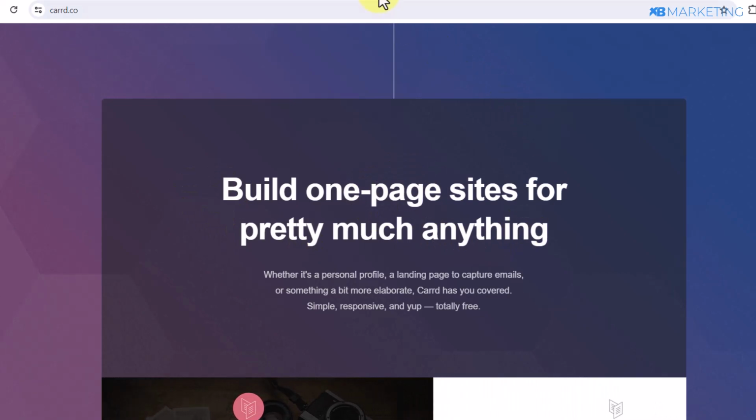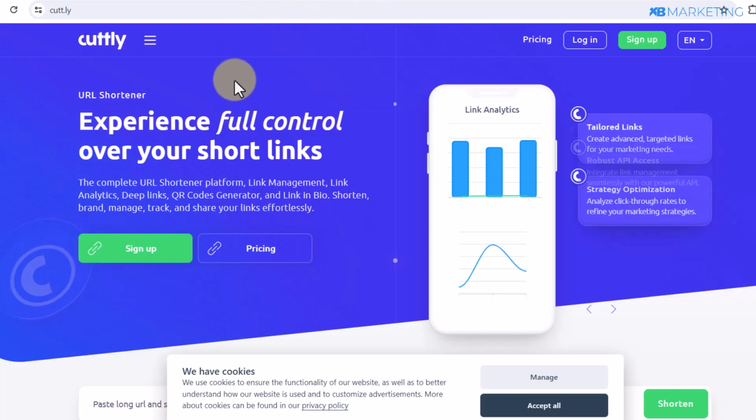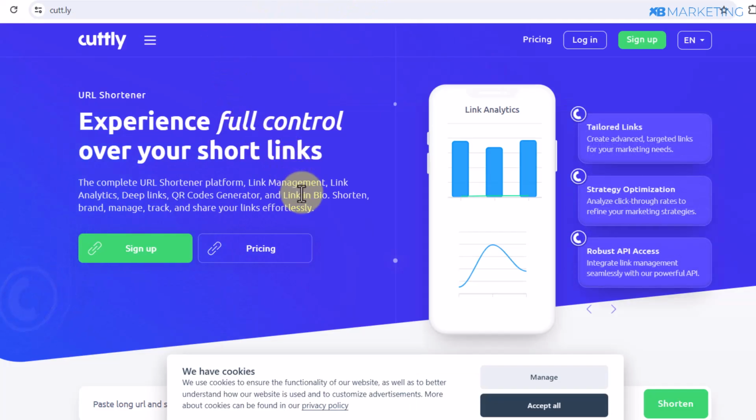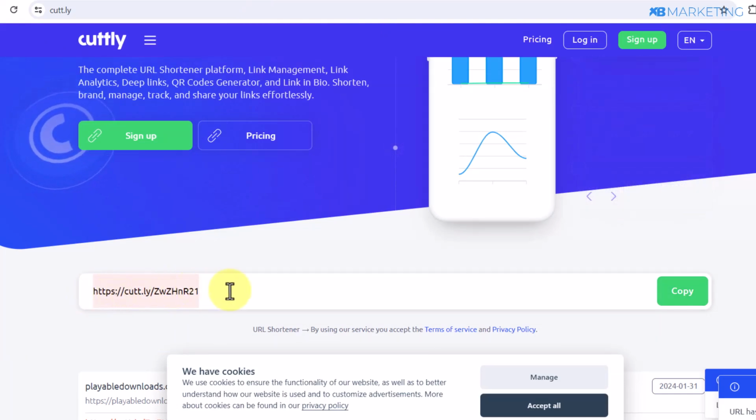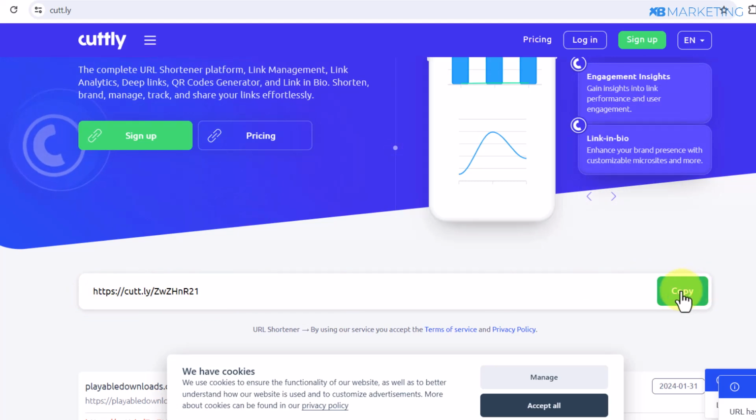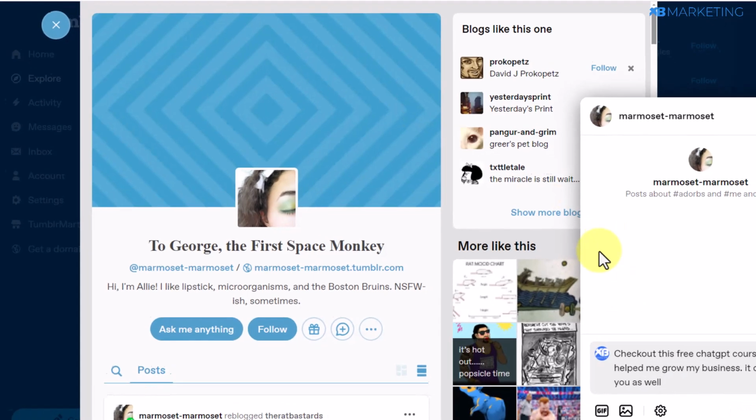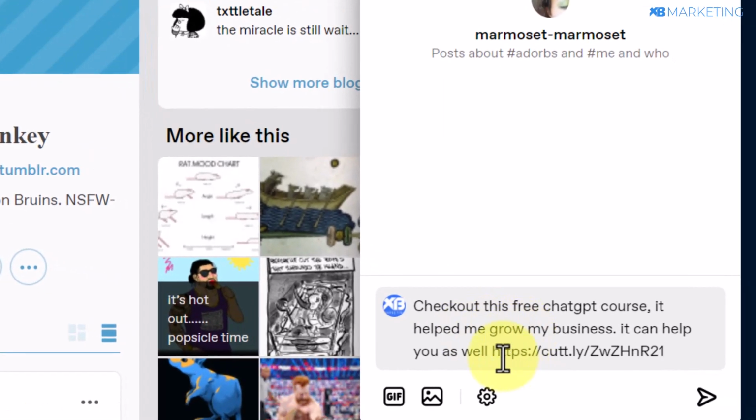If you don't want to do that, you can just use a URL shortener to hide your link. I just paste the link in this box, and it gives me the shortened link of that content locker. Copy the content locker link, paste it right here, and simply click on send.